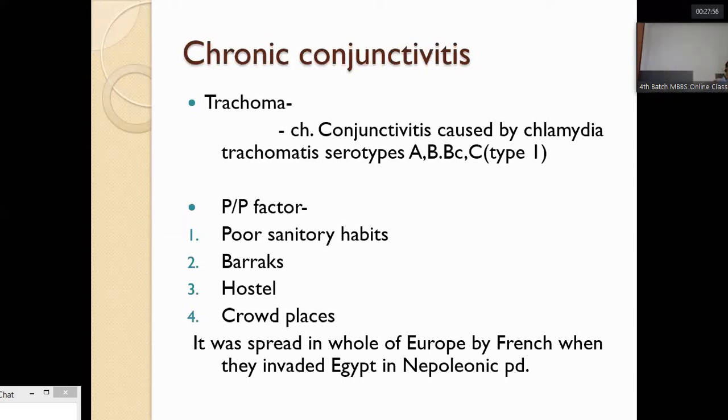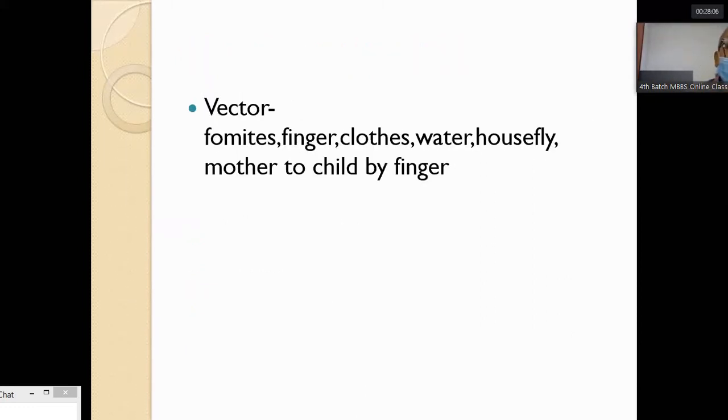And it was causing an endemic in Europe at that period. The vectors are, vector means the agent who transmits the disease, the fomites, fingers, cloth, water, housefly, and mother also. She transmits the disease to the child by her finger.